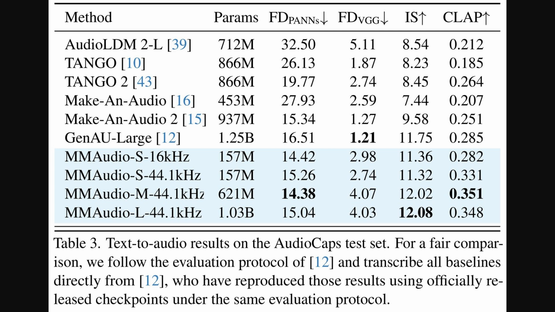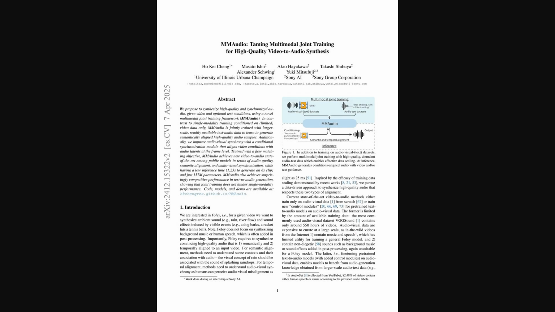The MMAudio models, especially the larger L versions, achieve state-of-the-art or very competitive scores on metrics like CLAP score for semantic alignment and Inception Score for audio quality, compared to models specifically designed for text to audio. This suggests that the joint training really helps it learn a strong general understanding of audio and semantics, which benefits both tasks. So yeah, even though it's designed for video to audio, MMAudio shows surprising strength in text to audio too.